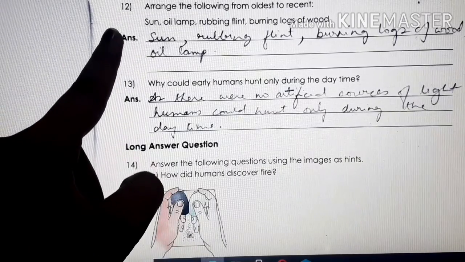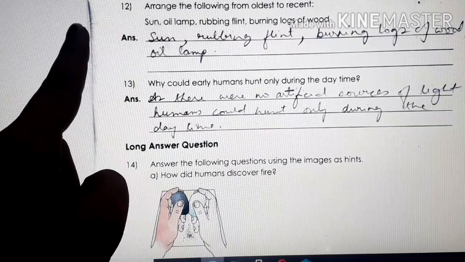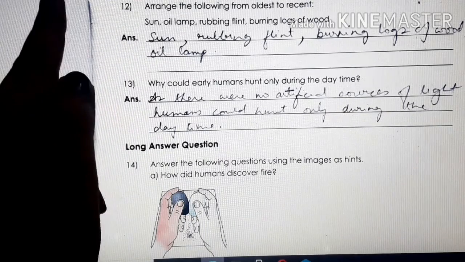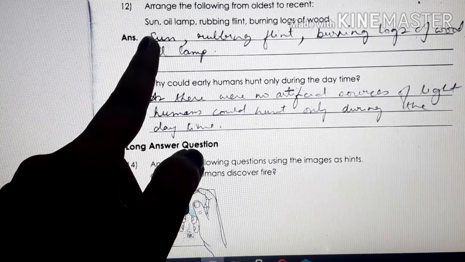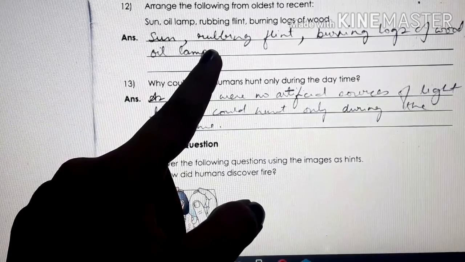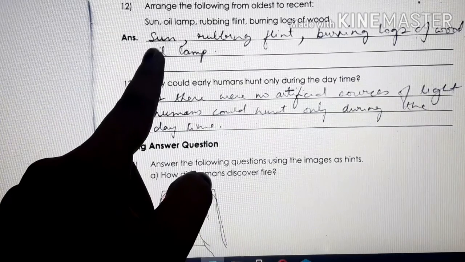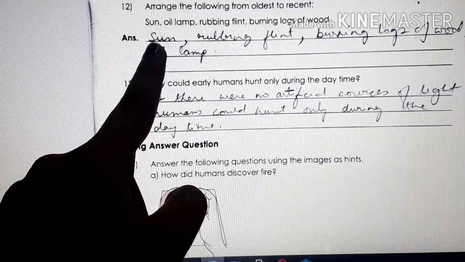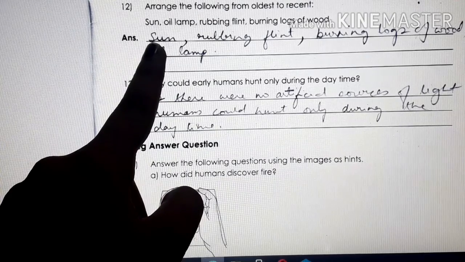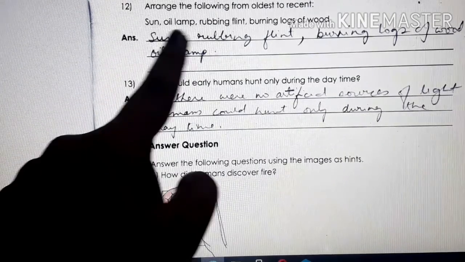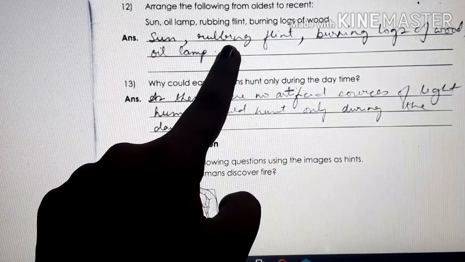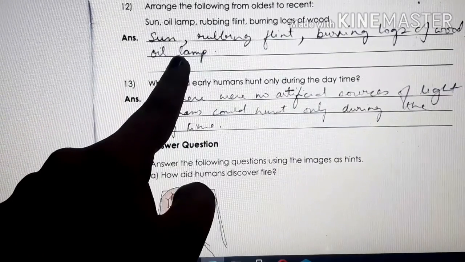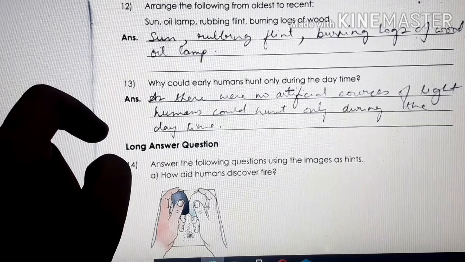Number 12. Arrange the following from oldest to recent. Now children, oldest means in ancient time. Starts from ancient time to recent. Sun, oil lamp, rubbing flint, burning logs of wood. Children, what was the first source of light? Sun was the first natural source of light. In ancient time, there was no artificial source of light. Next, rubbing flint. Fire was discovered, isn't it? Then burning logs of wood. And last comes oil lamps.